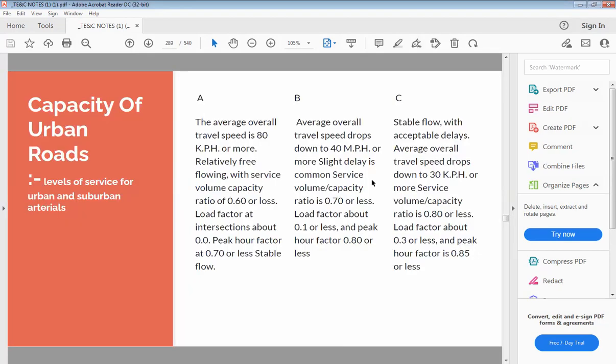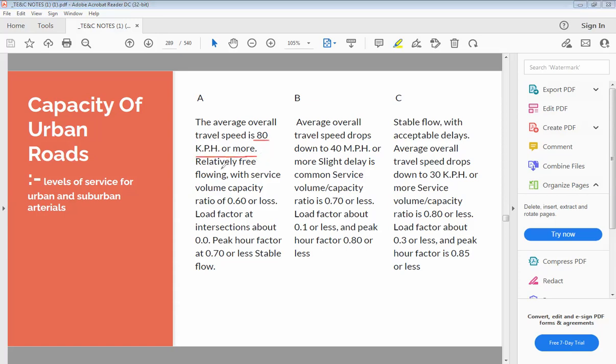So let us discuss the level of service for urban and suburban roads. If we are speaking about the first level of service A for the urban roads, then the average speed is 80 kmph or more.